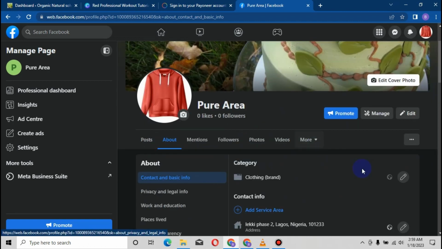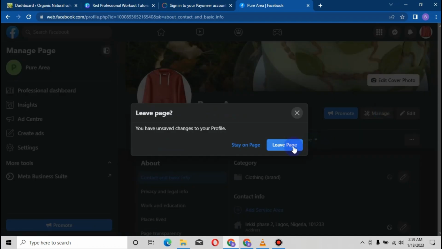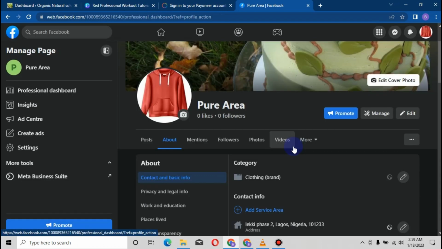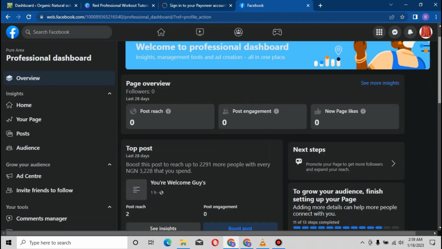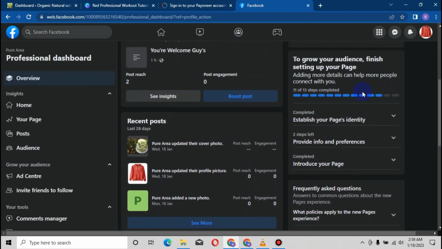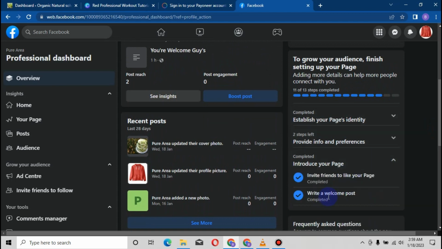Now the next thing you have to do is you come to manage. All right, manage. Yeah, you leave the page, click on manage. Now when you click on manage, you scroll down. Now under here, though we have done most of them, what we did was to write a post. Writing a post is just, I think we did it in our previous video on creating the page.